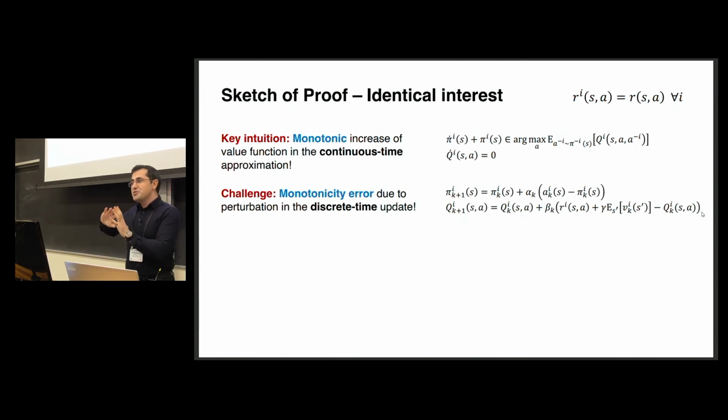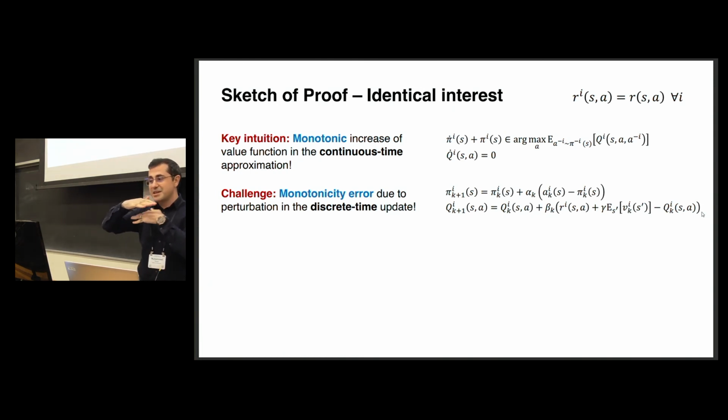Right? Let's focus on the continuous time dynamics for the identical interest game. In this game, we can show that we will have some kind of monotonicity for the value of the game. Given that monotonicity in the continuous time, let's also suppose that in discrete time we also have some monotonicity. In that case, the discrete time update will also be monotonically non-decreasing. Since it is bounded from above, it will converge.